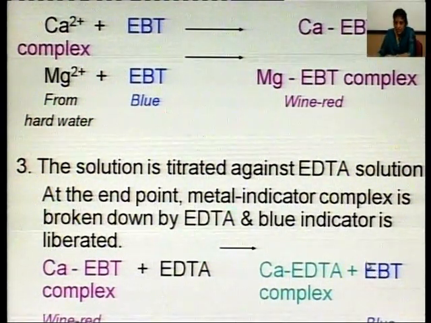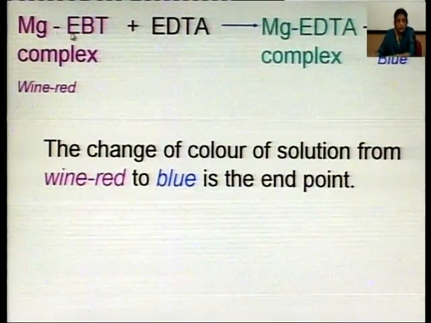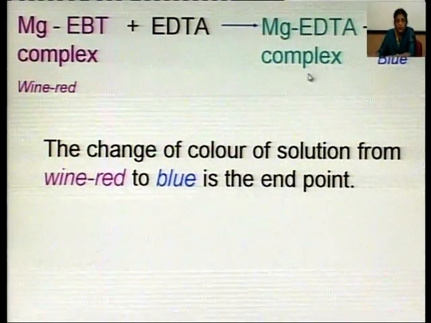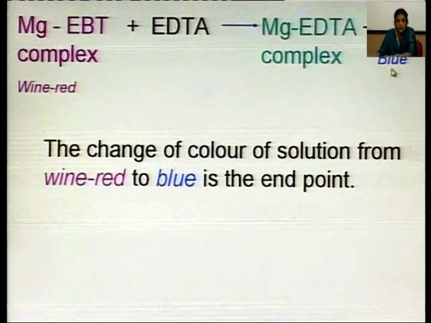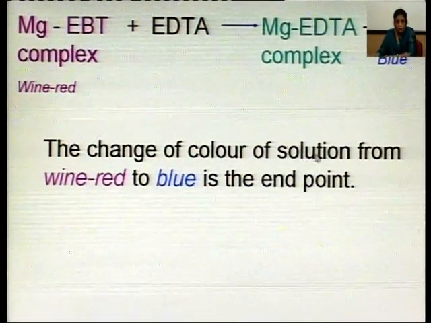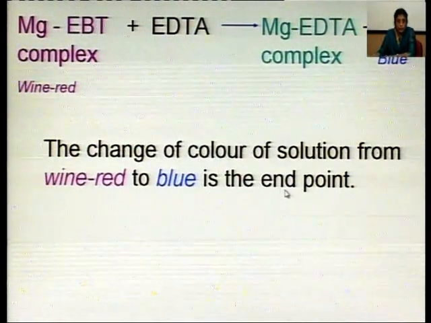So, we can say this is the end point. Similarly, you can see here magnesium EBT complex and EDTA, magnesium EDTA complex is formed and EDTA, our indicator is liberated. The change of color of this solution from wine red to blue is the end point.